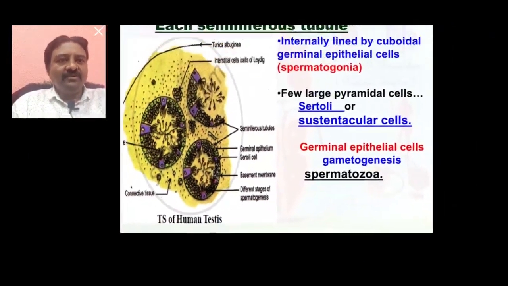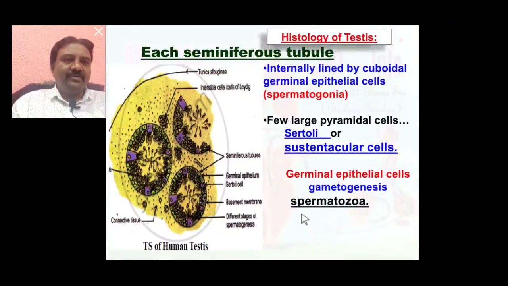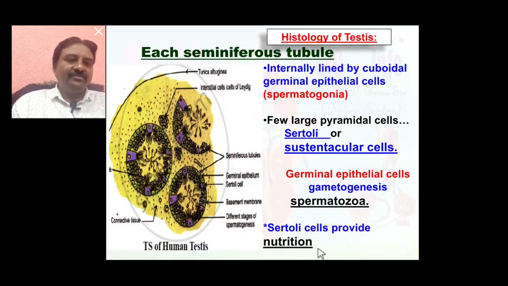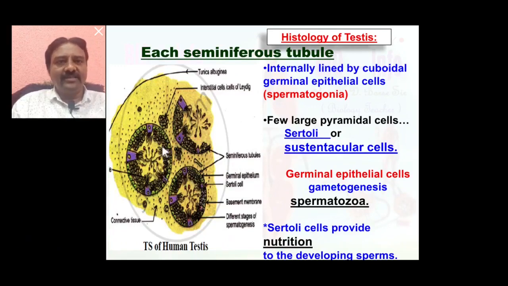The Sertoli cells, or sustentacular cells, provide nutrition to the developing sperms. So both types of cells perform different functions: germinal epithelium cells produce sperms or male gametes, and Sertoli cells provide nutrition to developing sperms.